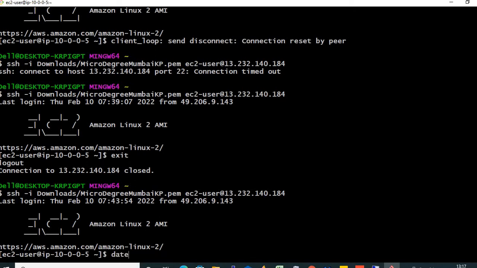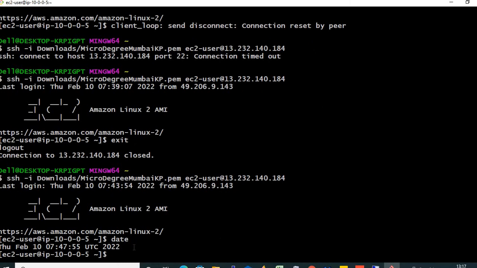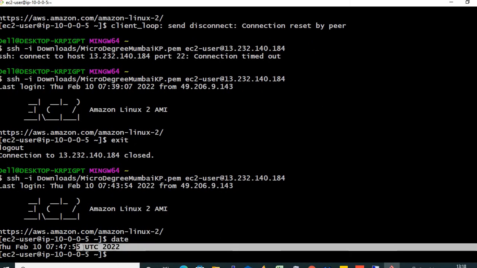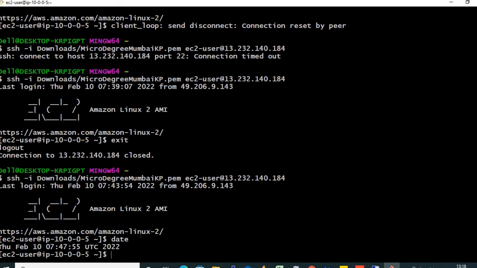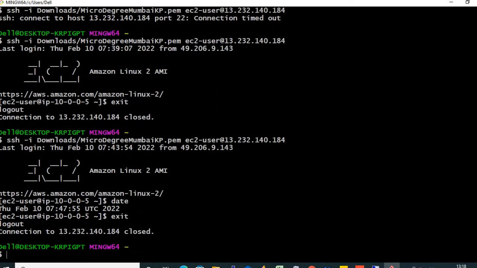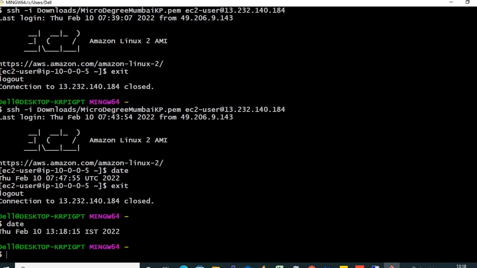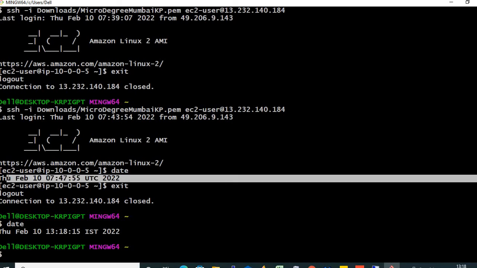See here, see the date. It is showing UTC, universal time. That is the concept. Now once I exit, see the date. See the time difference. February 10th, 7 was from the server.